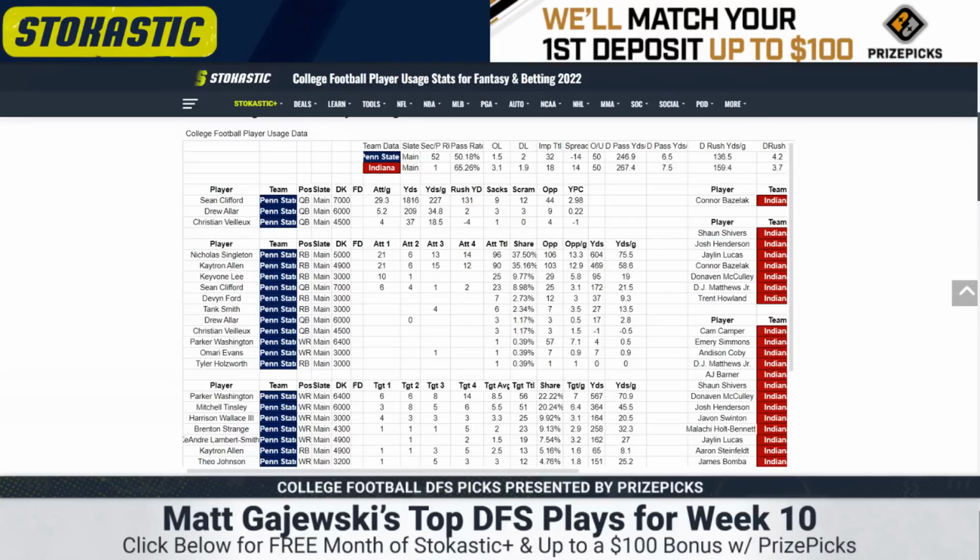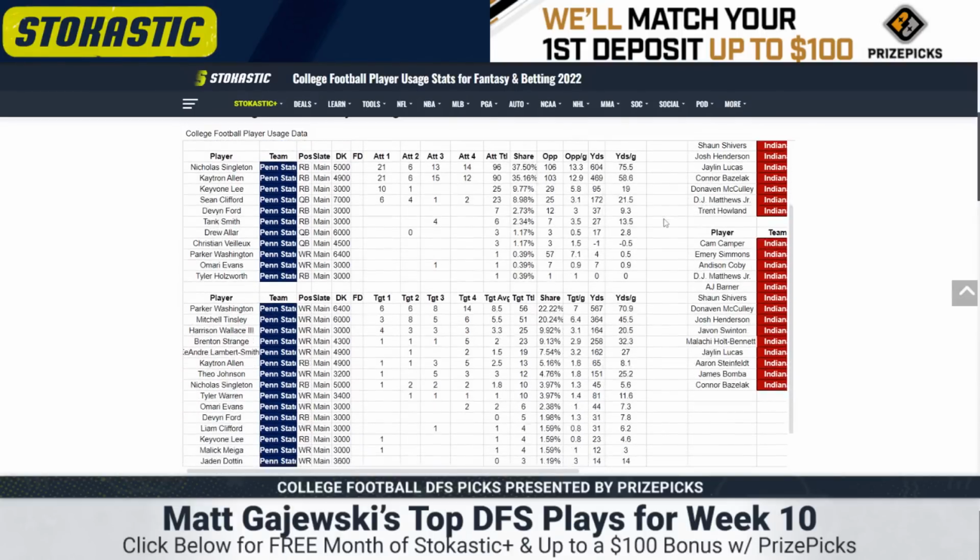It's Indiana after all. I think both are tournament plays. I'd rather play Singleton still. He's just more efficient than Allen. In the receiving game, Parker Washington put the team on his back. He now only has a 22% target share. This team is super, super sensitive to game script. They go really run heavy when they're playing from ahead.